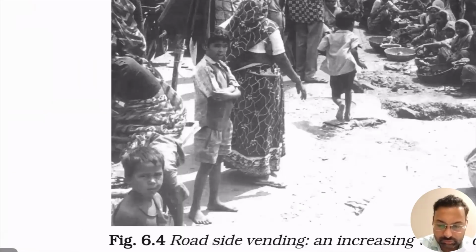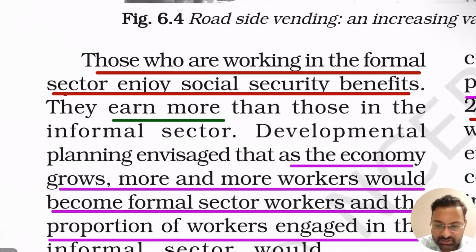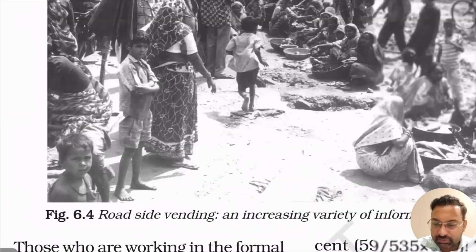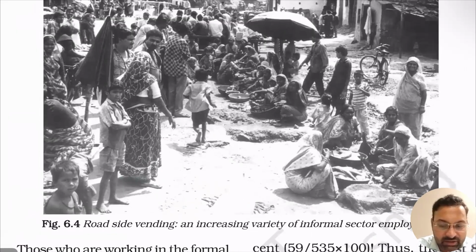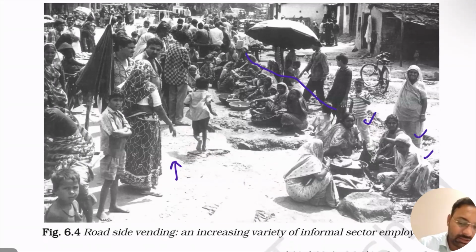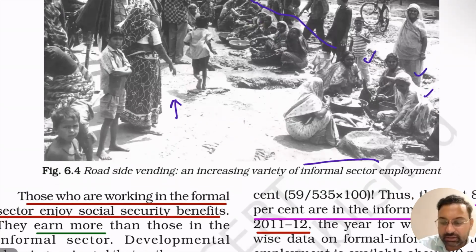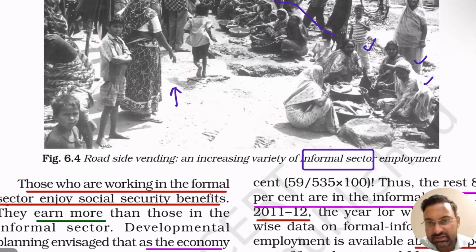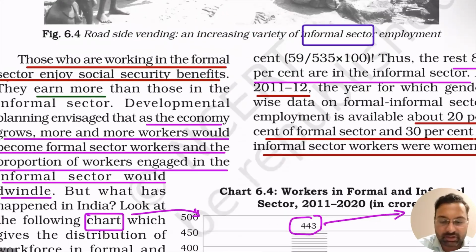Okay, so you can see this through this image. These people are vending, these people are vendors, right? These people are vending, and the market is going on, and these people have come up to buy something, right? So these people who are selling some of their goods will be called self-employed, right? And this is informal sector employment, right? These people are not working for the government, they are working for themselves, right? So all these people will be categorized as informal workers, right?